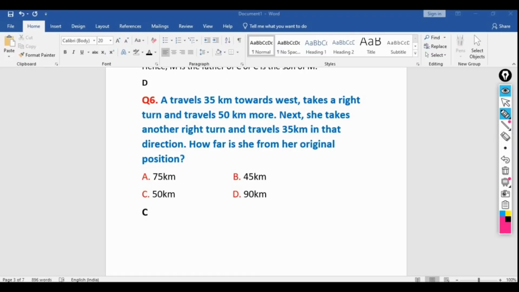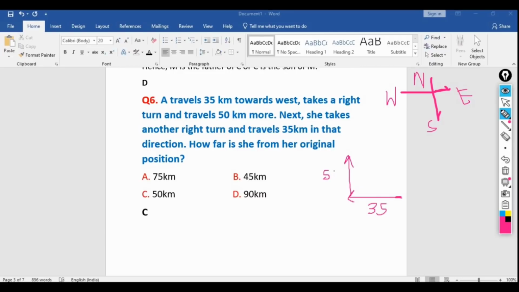So suppose, as we all know, this one is the east, west, north, south. Okay. So here suppose C is here right now, then she travels 35 kilometers towards the west. So this is the west, that means she needs to travel here 35 kilometers. Then she takes a right. So what is the right direction? This one will be the right direction. She takes it and travels 50 kilometers.